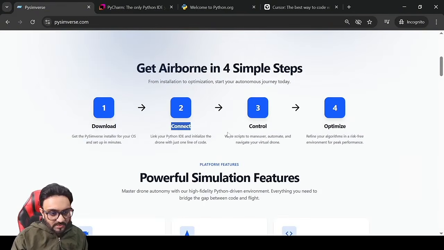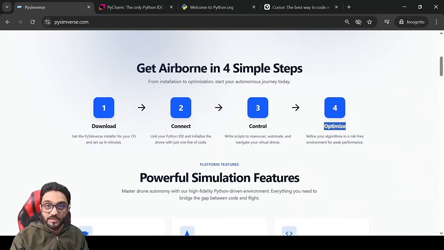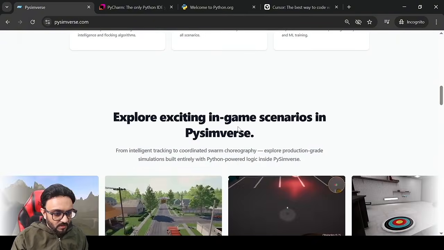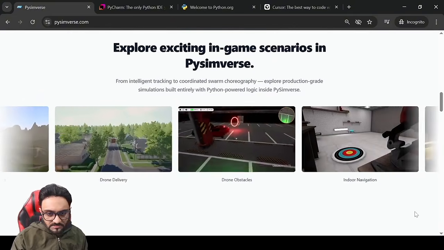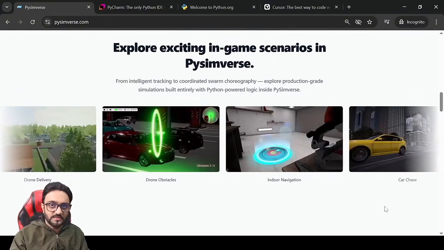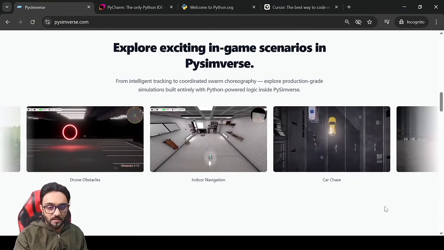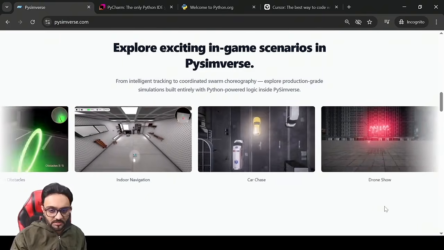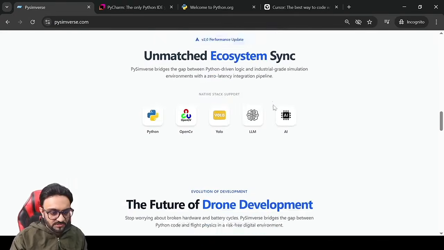You can download, connect to it, control, and you can optimize your code without going into the real hardware. Now, these are some of the examples. Some of them are free and some of them will be paid after the Kickstarter campaign. So there is a Kickstarter campaign for this project.